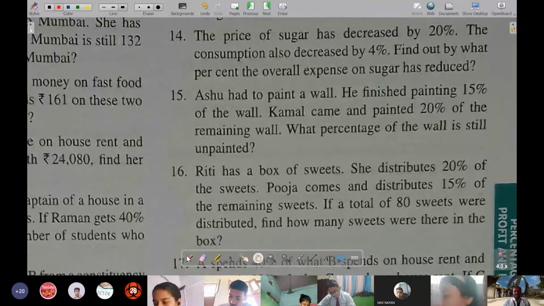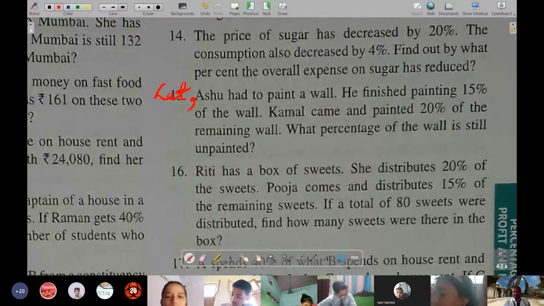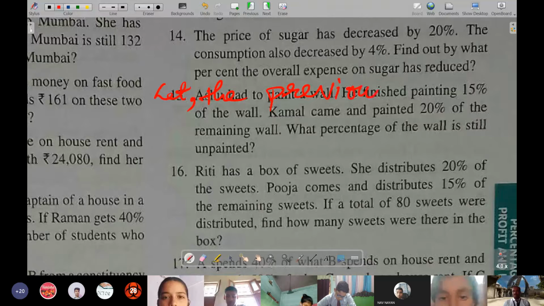Suppose I assume the previous price of sugar be X. Let the previous price of sugar be X. Or take it as 100, it will be easy. Okay, if you wish, then 100 itself.